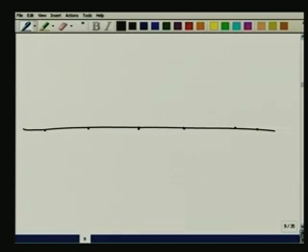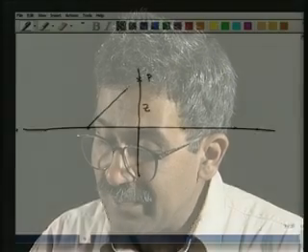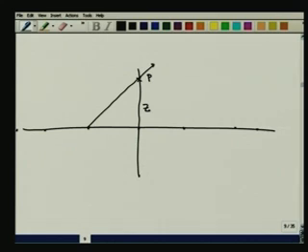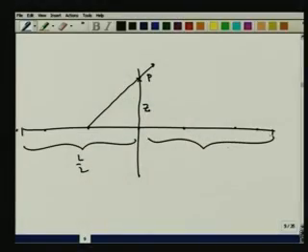So I have 1, 2, 3, 4, 5, 6. So let me make it 7. This is the midpoint. I draw my z-axis here, and this is at a certain distance p, and I am interested in the field produced by this line. So I am asking what is the force at this particular point. The way I have chosen this z, this point p, it is the line that cuts the midpoint of this length L. So what do I mean by that? This length is given by L by 2, and this length is given by L by 2.